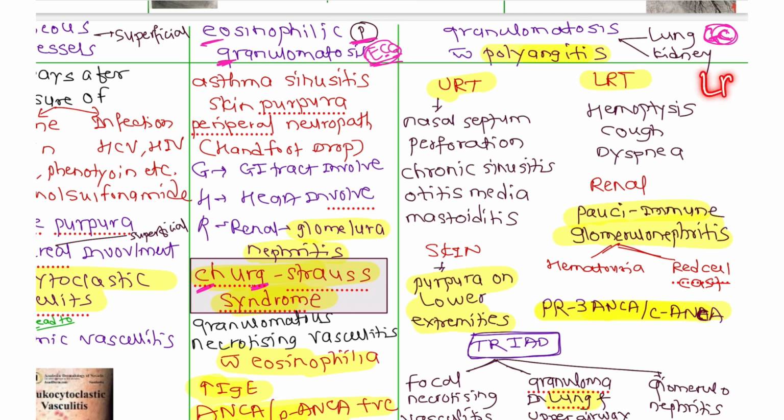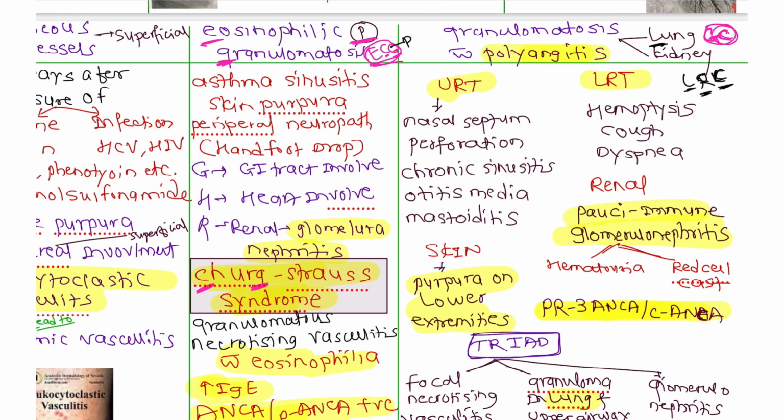And in the renal, that is the R in LRC, that is the post-immune glomerulonephritis, due to which there is hematuria and red cell casts, which stain C-ANCA positive, that is PR3 ANCA or C-ANCA positive. So you remember LRC: lung involvement, renal involvement, and C-ANCA positive.